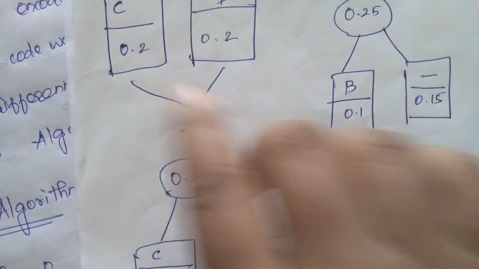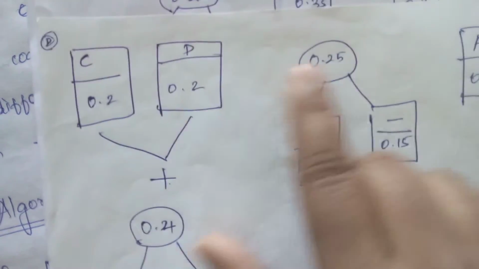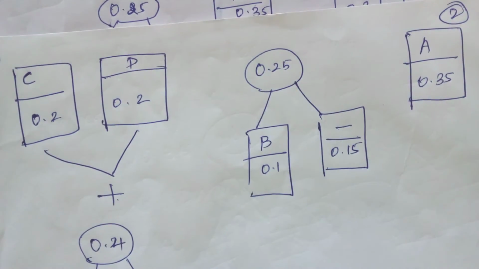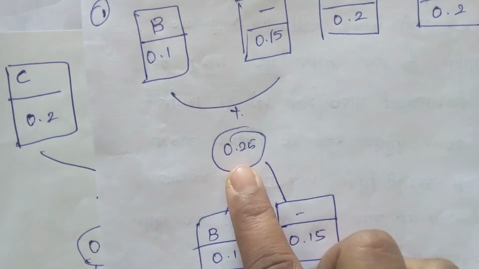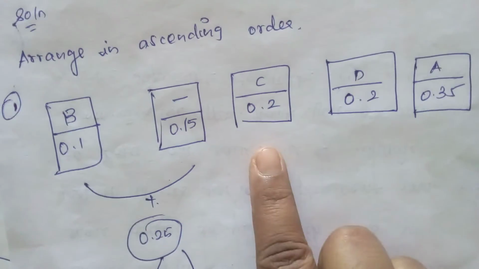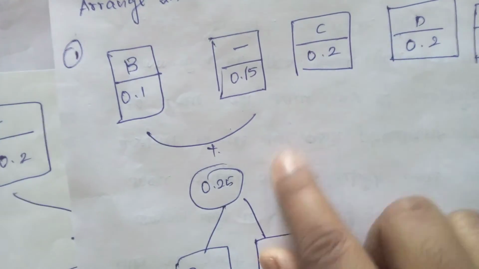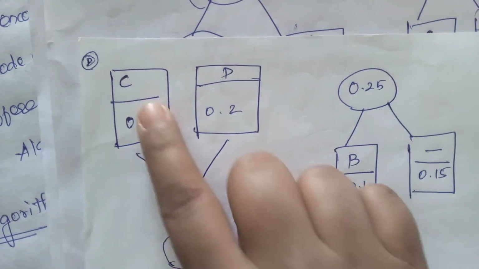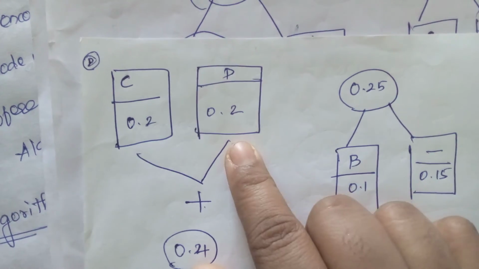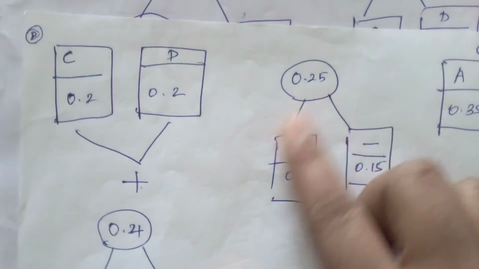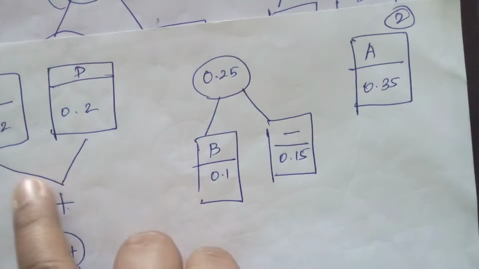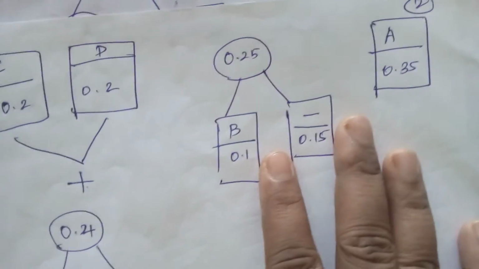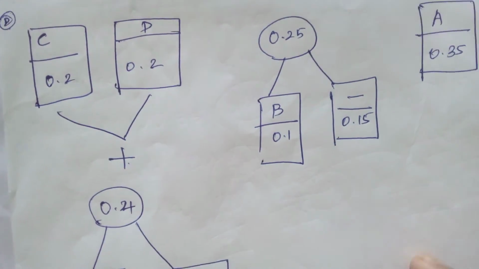See here: 0.2, 0.2 and 0.25. We are adding the B and B dash values, and 0.25 is greater than 0.2 and 0.2, so we arrange it again. What happens: 0.2 is C, 0.2 is D, then 0.25 from the B and B dash values, and then A 0.35. We are arranging in ascending order after adding the B and B dash values.